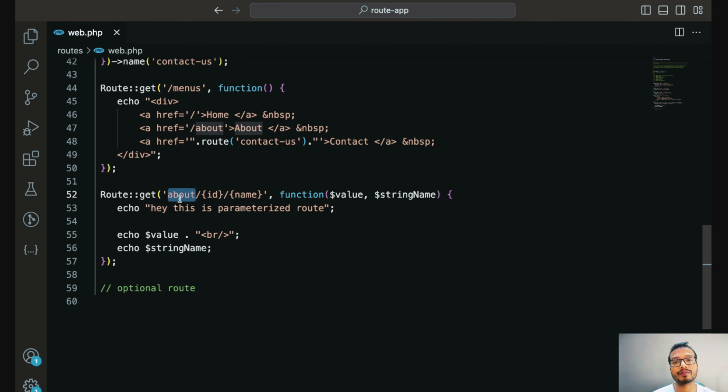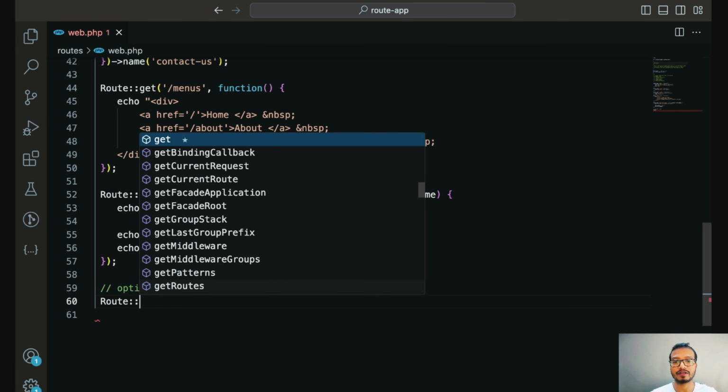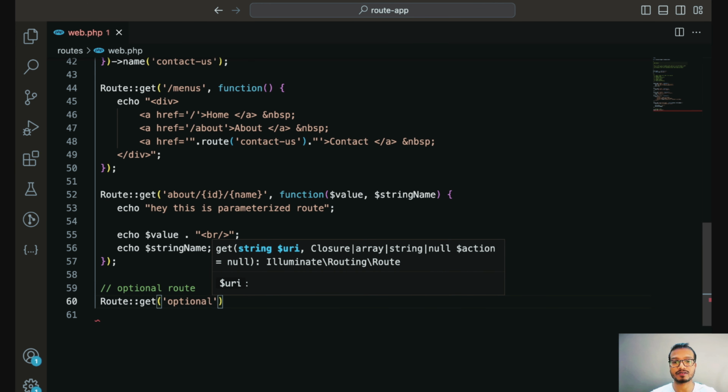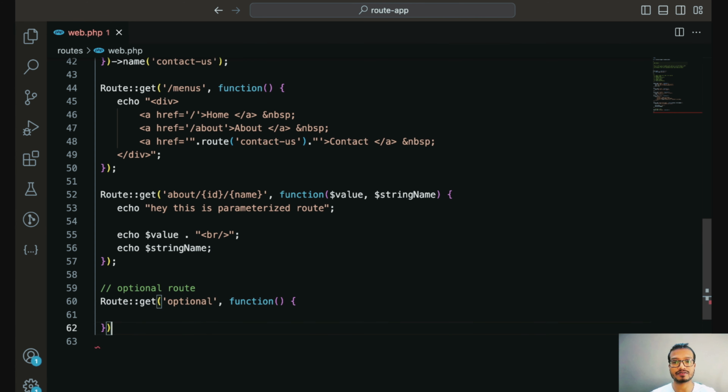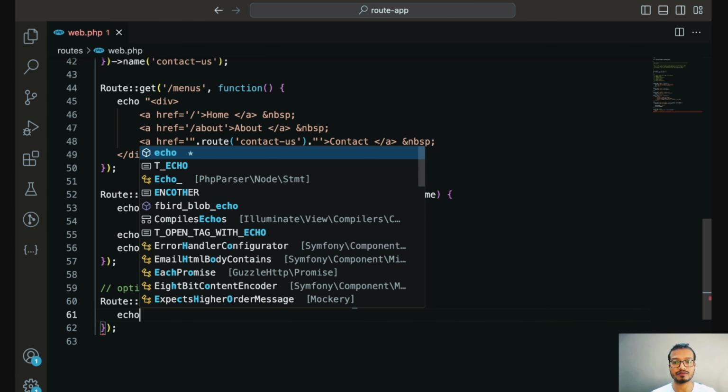Let's suppose from any function you require 2 parameters, but you have only 1 parameter to pass there. In that case, that route won't work. So let's think how we can make it an optional route. Yes, we can make it optional by passing 1 parameter. Now come to the code again and let's define the optional route. Optional, and here we will create a function, right? And from here we will pass 1 ID attribute, and we will capture this value.